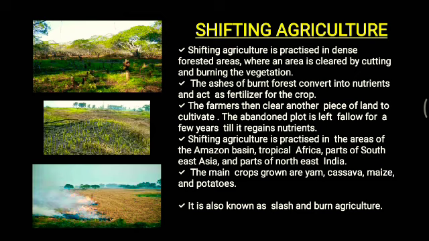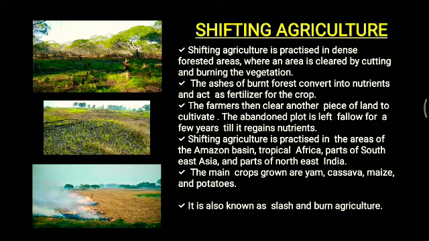Understood? Now this shifting agriculture is basically practiced in less populated areas such as the forested areas of the Amazon basin, tropical Africa, parts of Southeast Asia and parts of Northeast India. So in these areas, this shifting agriculture is still done. Now which are the main crops grown here? The main crops grown are yam, cassava, maize and potatoes. Alright, now this shifting agriculture is also known as slash and burn agriculture.